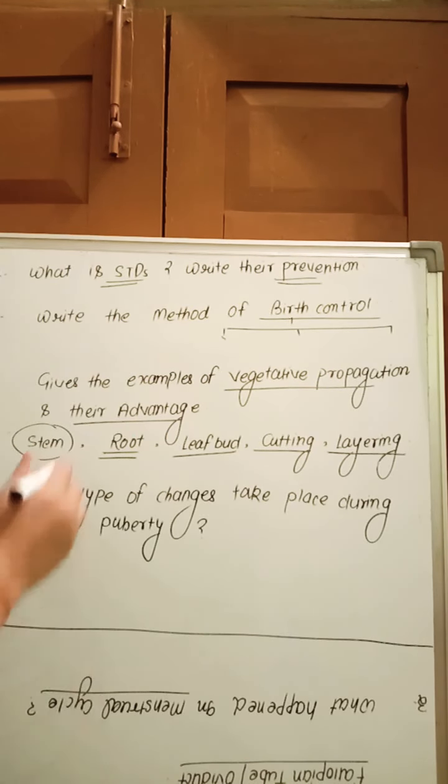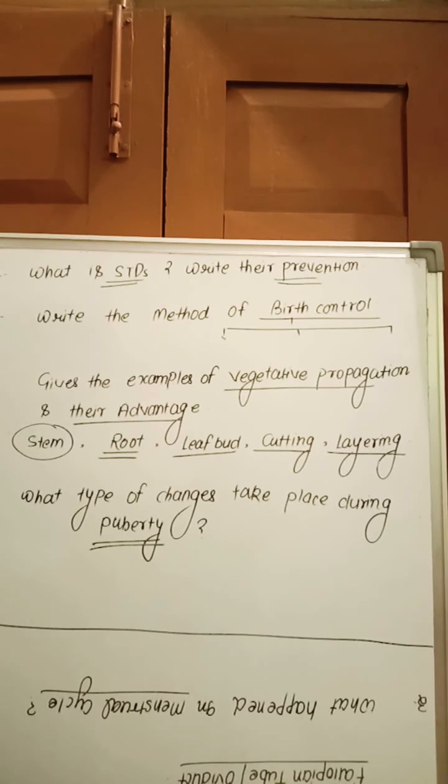What types of changes take place during puberty? What is puberty? It is the time when girls and boys become sexually mature and reproductive organs develop. That stage is called puberty.